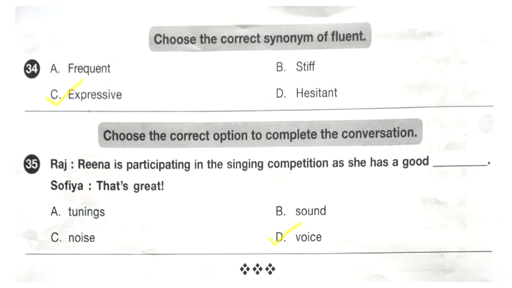So here kids, you will be confused in choosing sound and voice. So now you have to understand that all voices are sound, but all sounds are not voice. Voice will have distinct characteristics like pitch, tuning, quality. So hence the correct option to complete the conversation would be voice. Reena is participating in the singing competition as she has a good voice. Answer D.